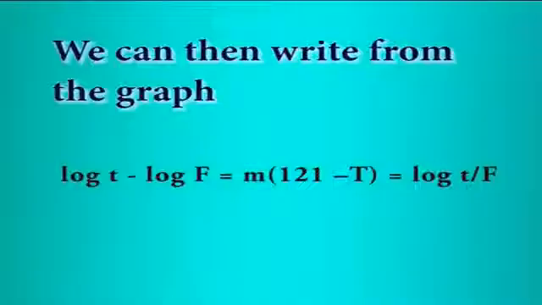We can then write from the graph log t minus log F is equal to m into (121 minus T), that is, log t by F, where small t is the thermal death time at temperature capital T, F is the thermal death time at temperature 121 degrees Celsius, and m is the slope of the graph.